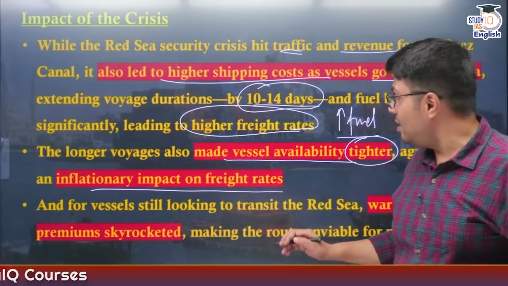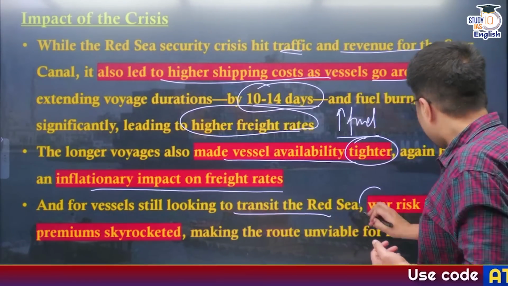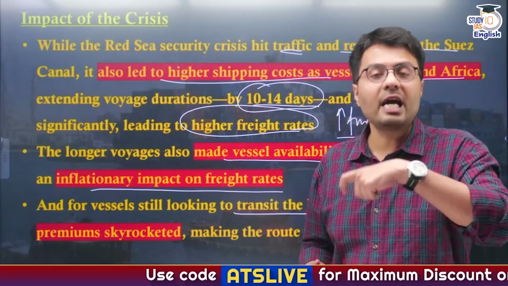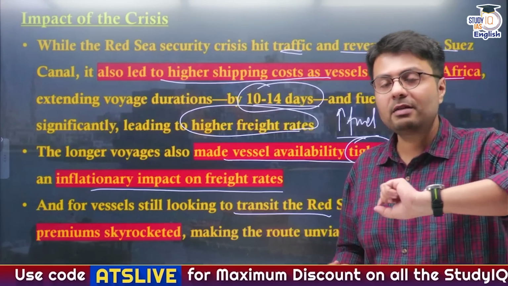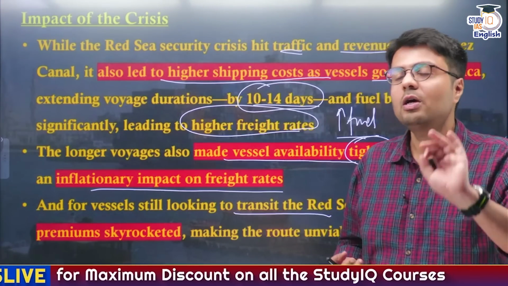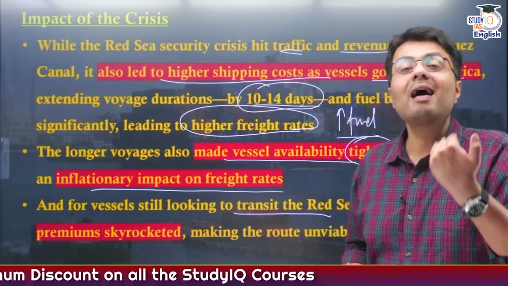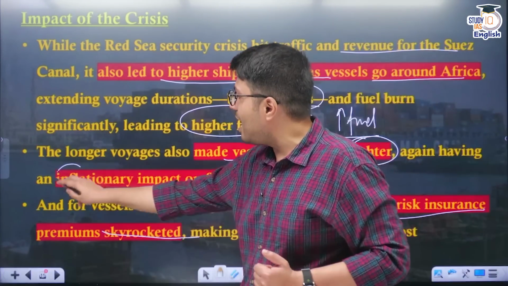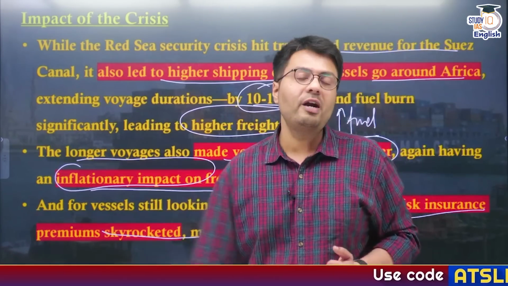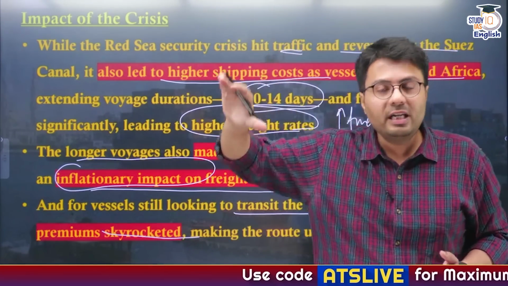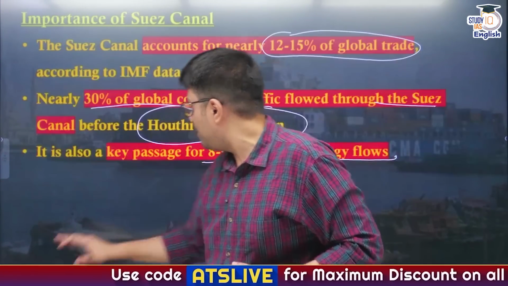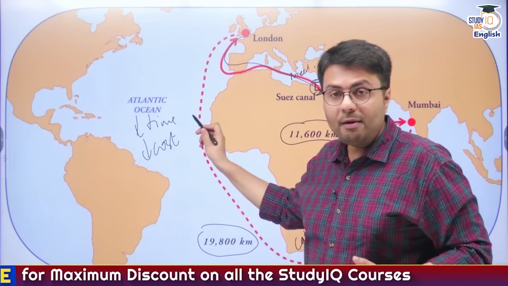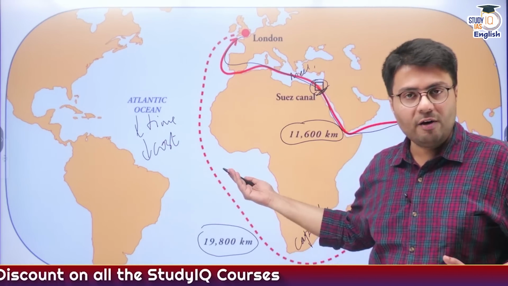Now, vessels are still looking to transit through the Red Sea, but whenever they pass through the Red Sea, they are required to take insurance, and obviously whenever they are passing through a region which is witnessing violence, the insurance companies would charge a higher amount of premium from these shipping companies, right? So this also added to the inflationary impact on the freight charges. First of all, the ships were taking a longer route. As I told you here, they were required to take a longer route through Cape of Good Hope, which increased the time taken for this travel and also the cost of this travel.